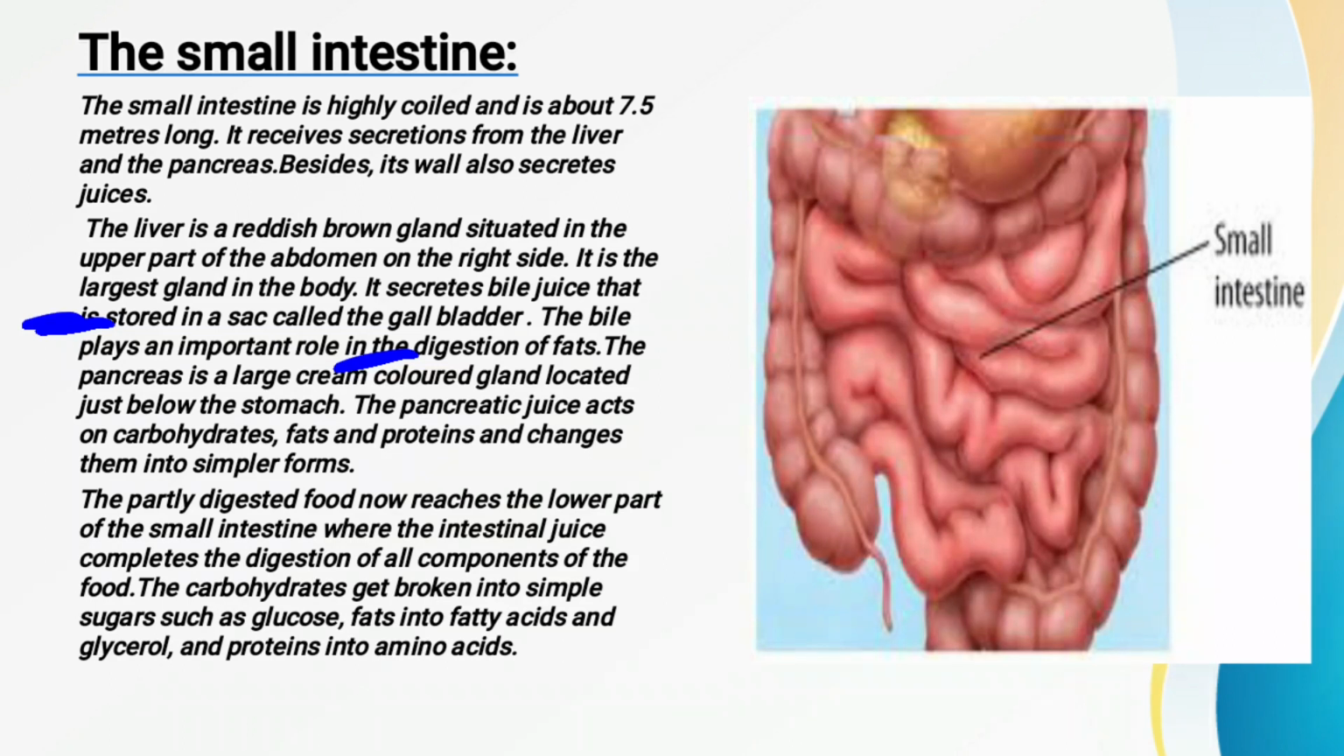Now see, once the food is digested over here with the help of these juices, the partly digested food reaches the lower part of the small intestine, where the small intestine also secretes a kind of juice called intestinal juice. This intestinal juice completes the digestion of all the components of the food. So mainly the carbohydrates are converted into simple sugar called glucose, fats are converted into fatty acids, and the proteins are converted into amino acids in the small intestine.